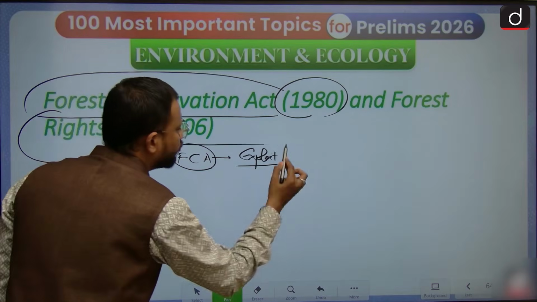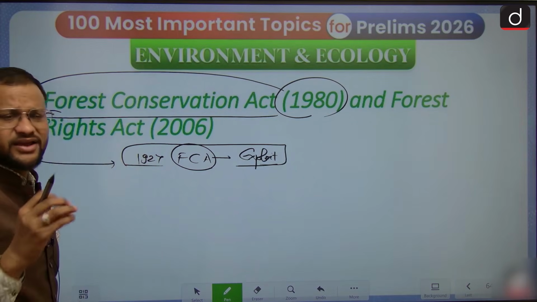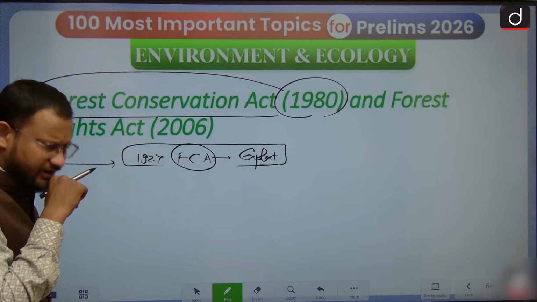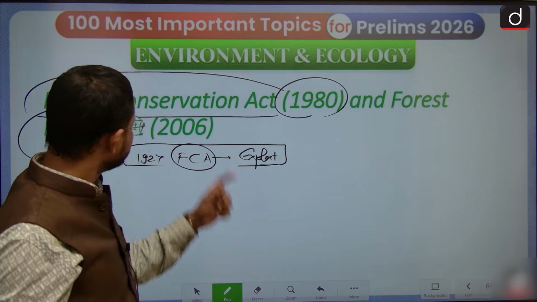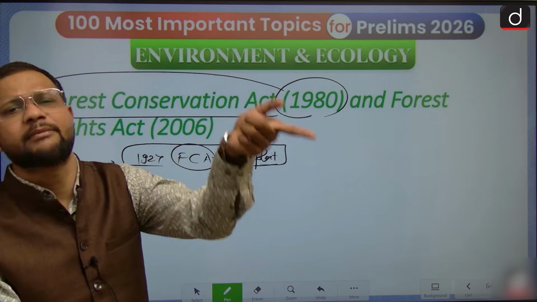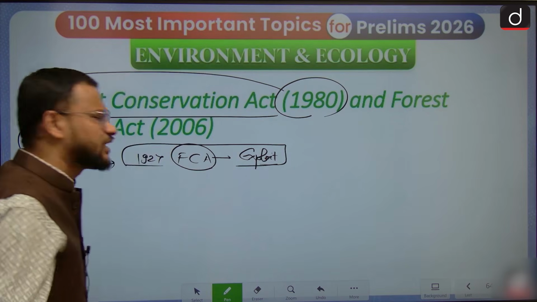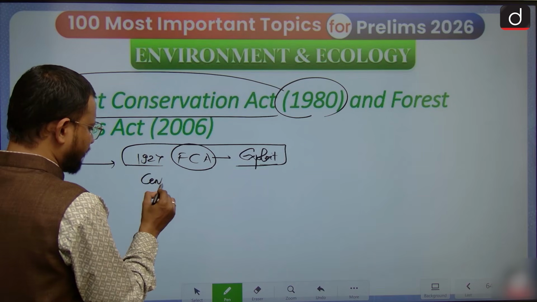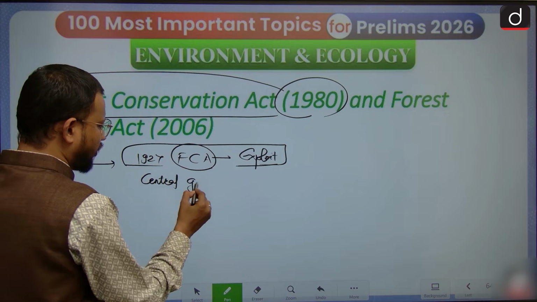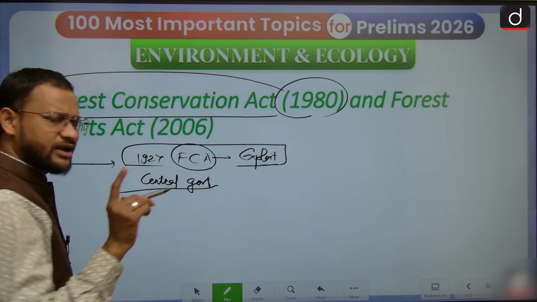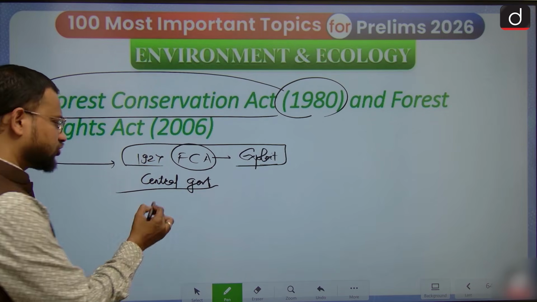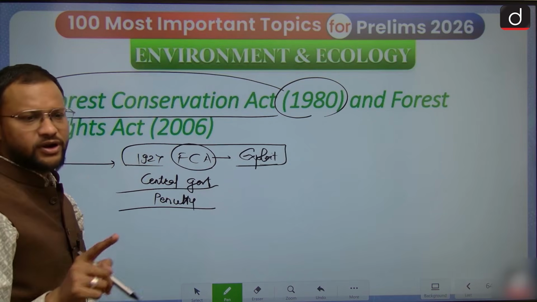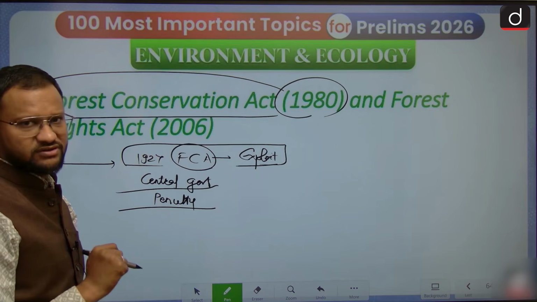So in order to remove this problem with the act, in 1976 the National Forest Conservation Committee recommended that we should have a new act. And under this, you will find the central government is empowered to allow any deforestation, right? There should be a penalty for the cutting of forest without permission itself.